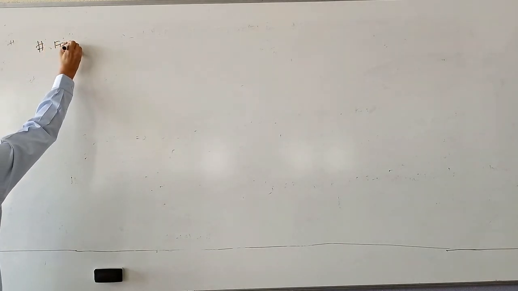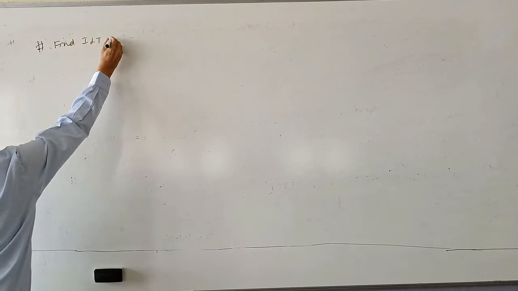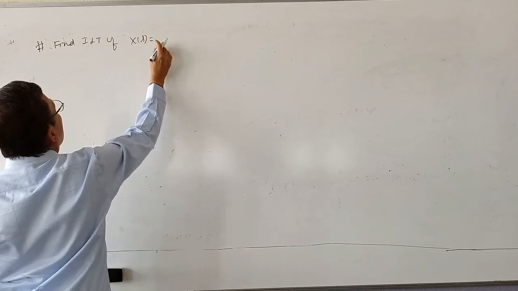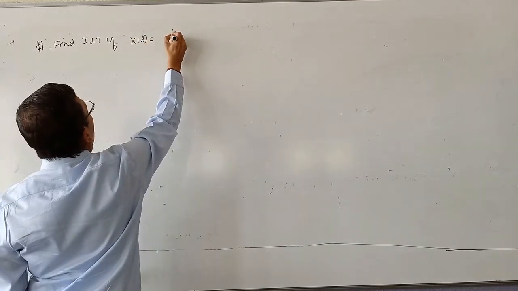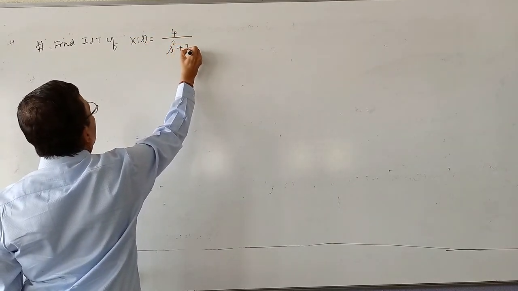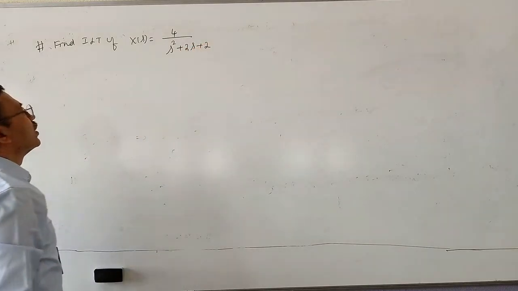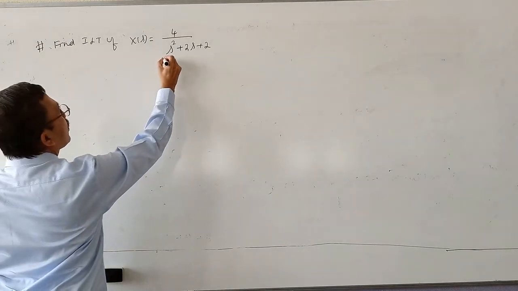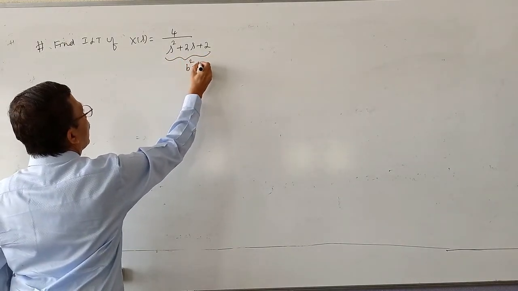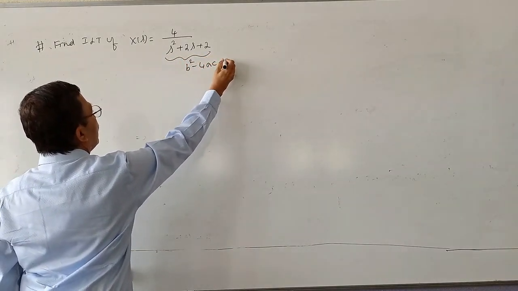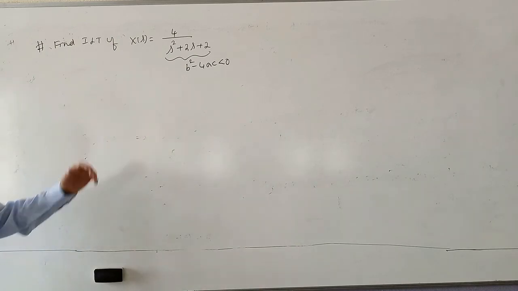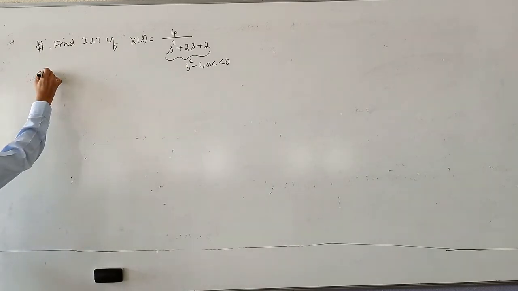Find the inverse Laplace transform of X(s) = 4 divided by (s squared plus 2s plus 2). Please note that b squared minus 4ac is less than 0. That means the roots of s squared plus 2s plus 2 are complex. Here we have to do it in a slightly different manner. So the solution: